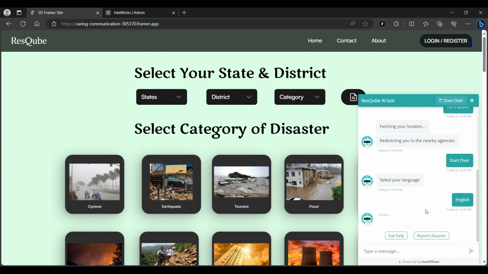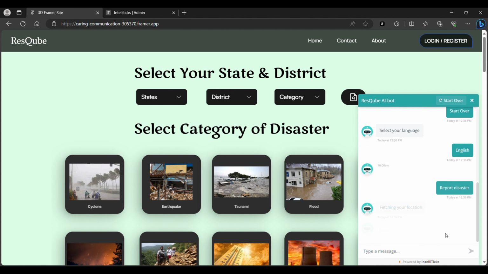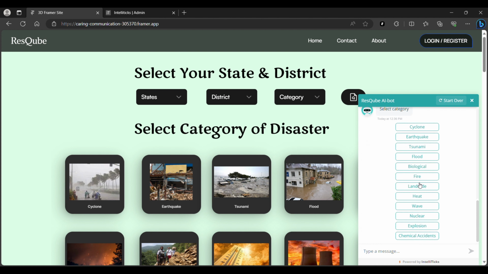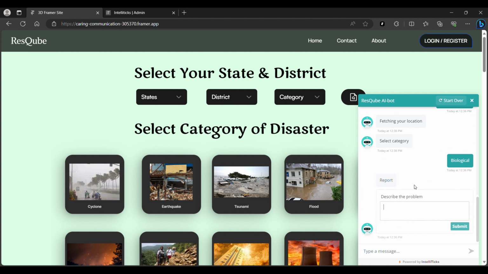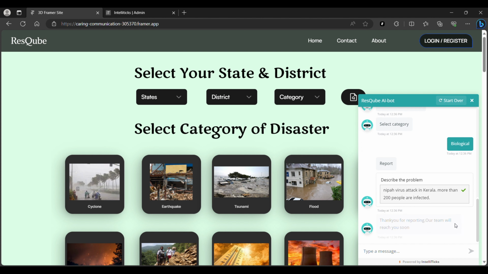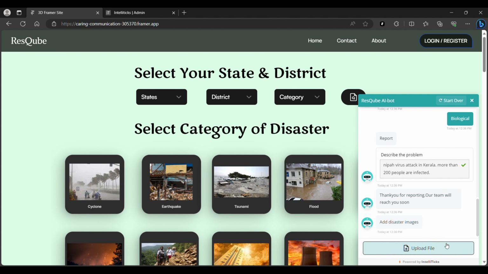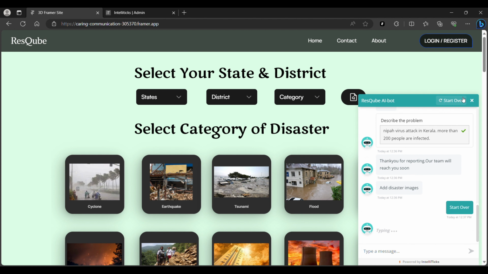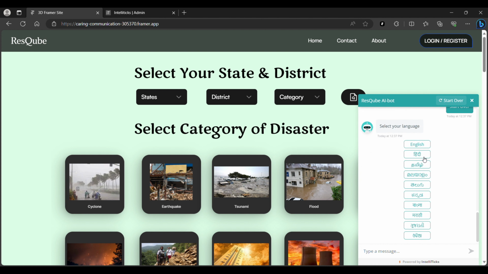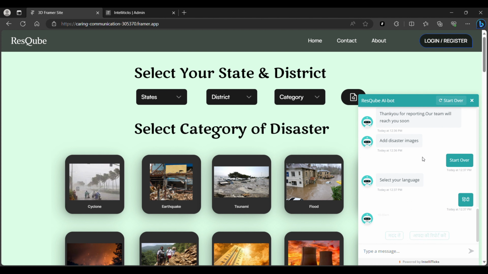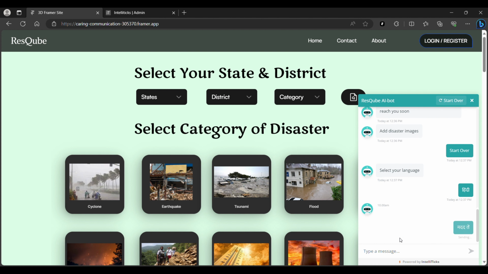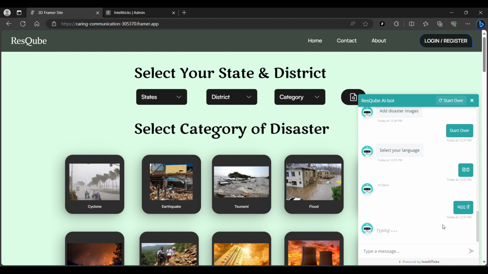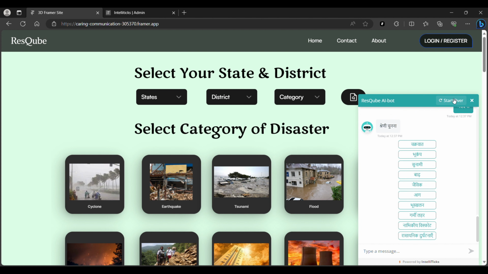Additionally, users can report a disaster quickly with the help of our smartbot. We have a mechanism to generate consent reports, and users can also include images related to the disaster for more detailed information. Furthermore, our chatbot supports multiple languages, breaking down language barriers and ensuring that users can easily access our services. Count on us for prompt and efficient help in times of need.